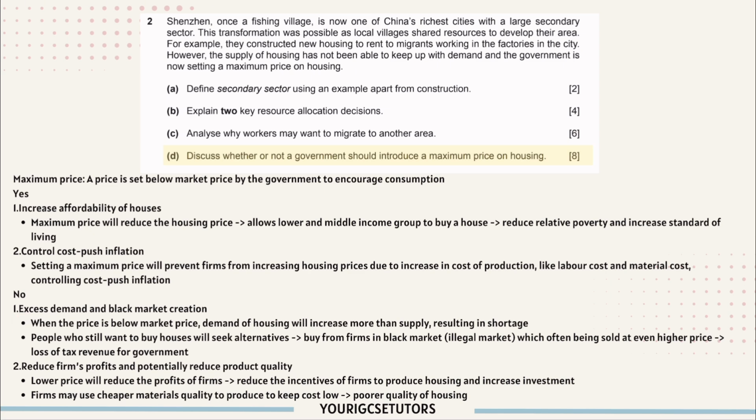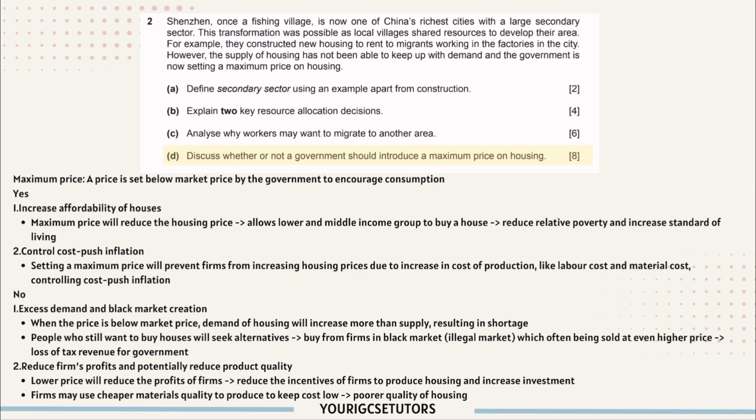price? So first, excess demand and black market creation. When the price is below market price, the demand of housing will increase more than supply. So this results in shortage. People who still want to buy houses will seek alternatives, so maybe they'll buy from firms in the black market. Black market basically means illegal market, which is often sold at even higher price. In the black market, there's no government supervision, so this will result in loss of tax revenue for government.